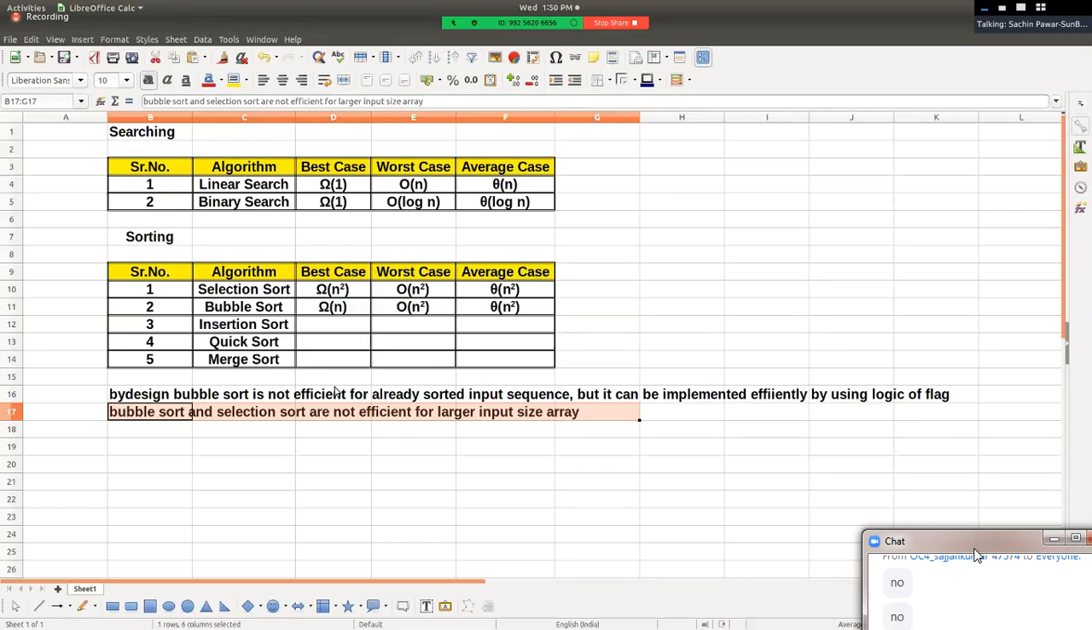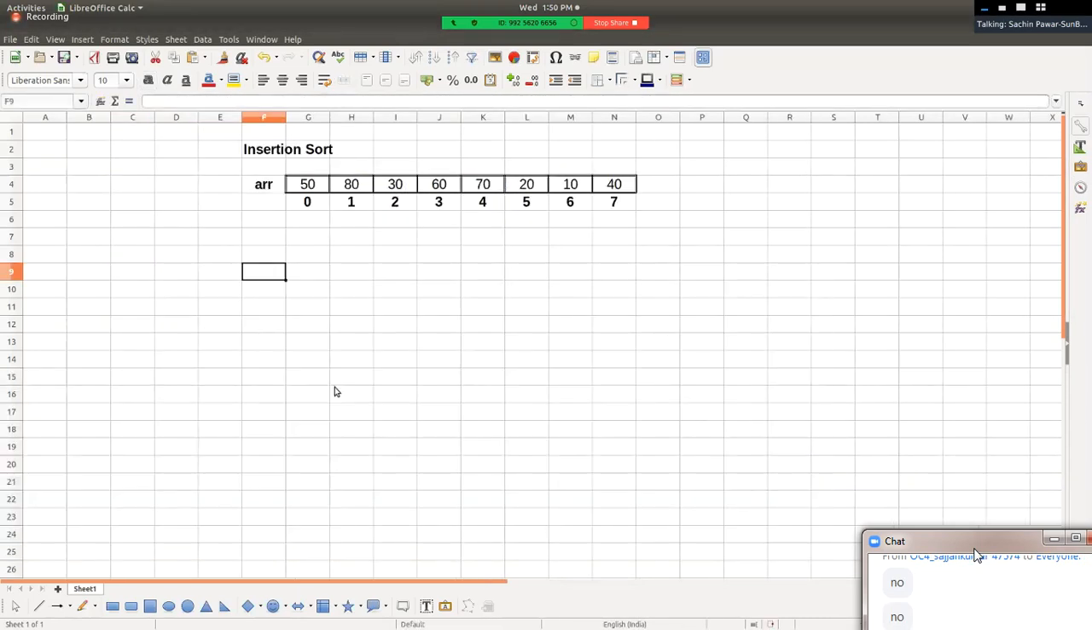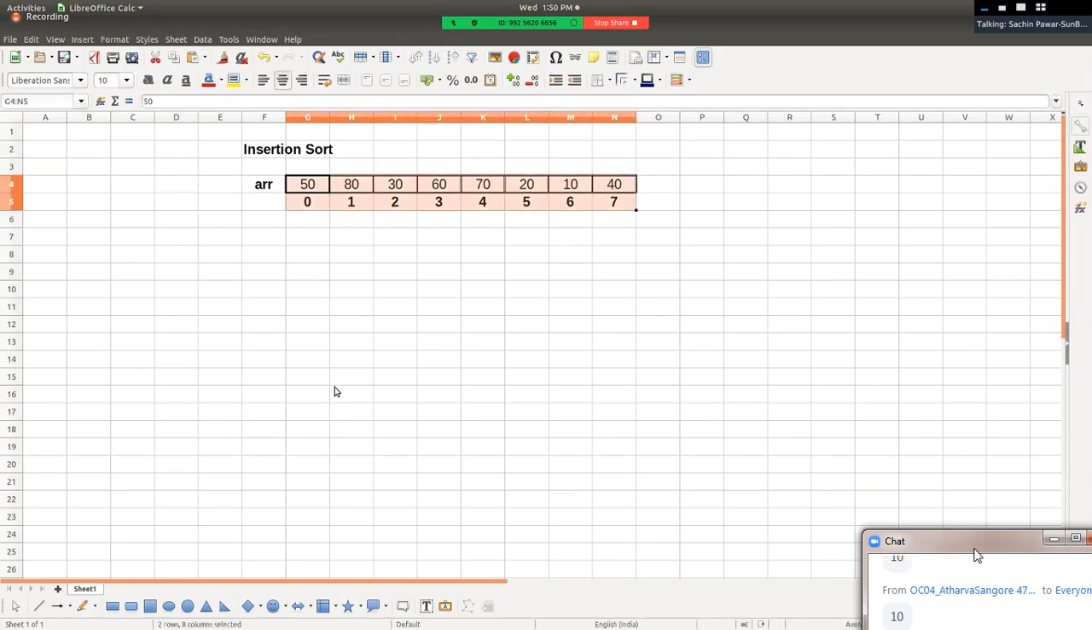Okay, now in insertion sort, pay attention. What is the size of the array, friends? The size of the array is 8. It means the total number of elements is 8. So let's say initially this element 50 is in our left hand, and the remaining n-1 elements are kept on the desk. Visualization is important.